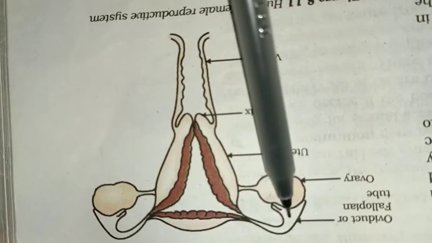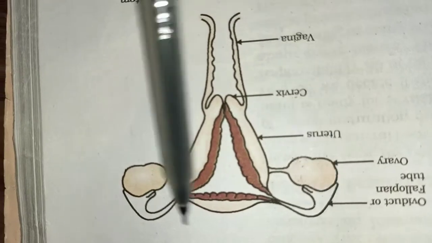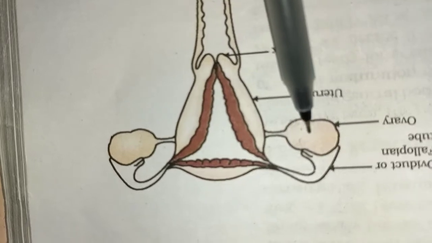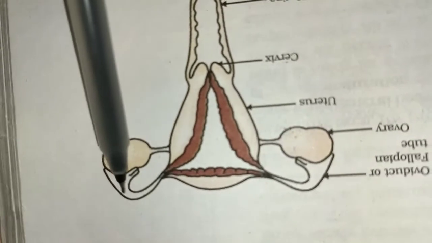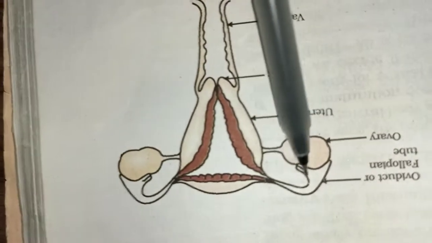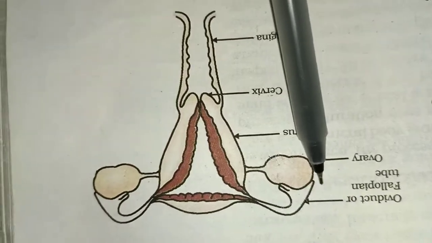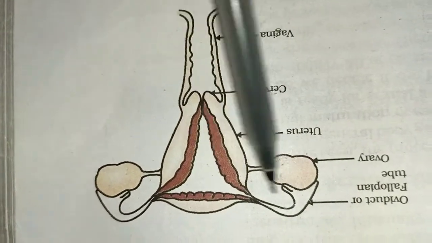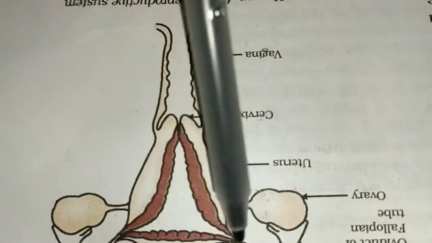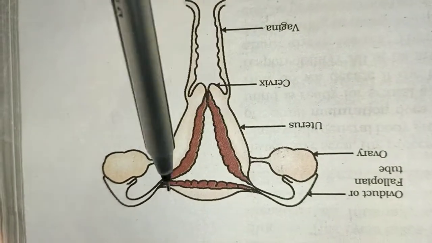Now students, you can see this part. This part is called a fallopian tube or oviduct, because when the egg cell is released, it comes over here, right? Duct means what? The tube. So this part is called the fallopian tube. This oviduct is also in a pair form. There are two tubes, so two oviducts are present, and each oviduct is about 12 centimeters in length.